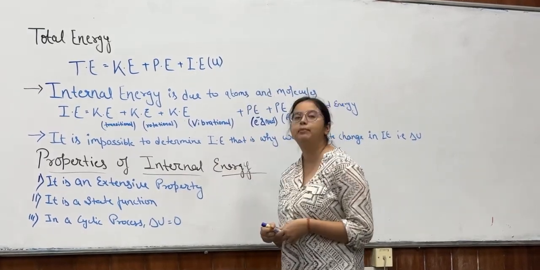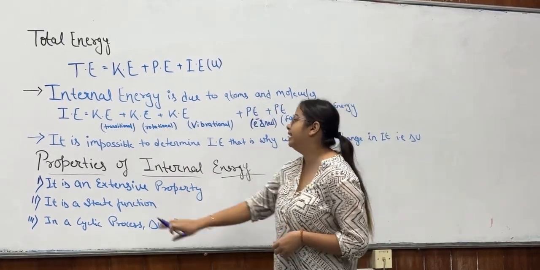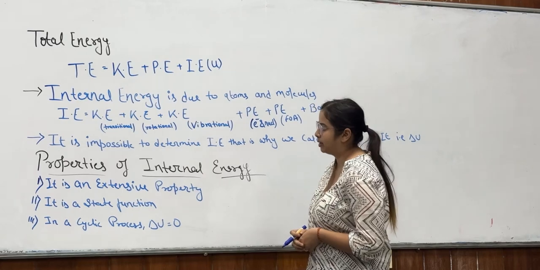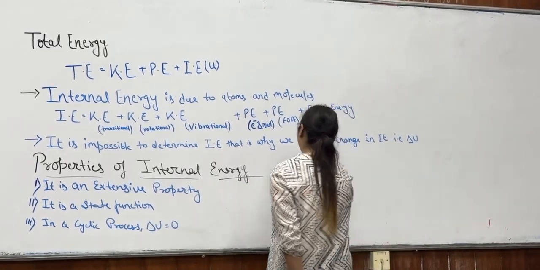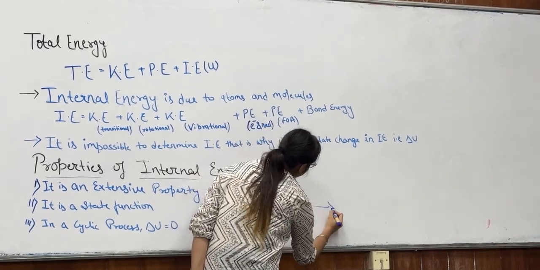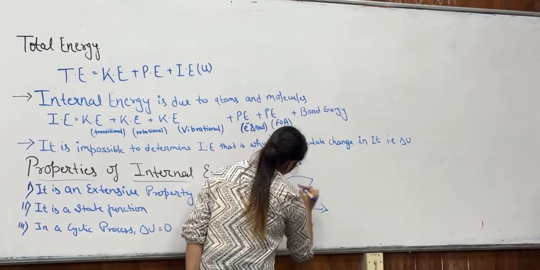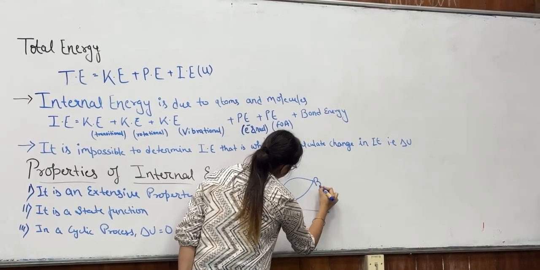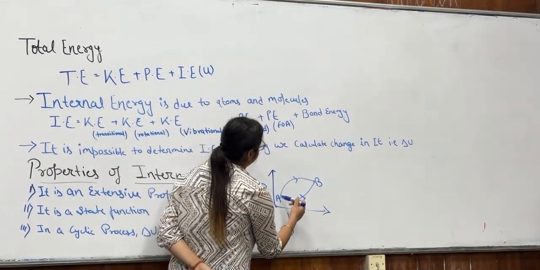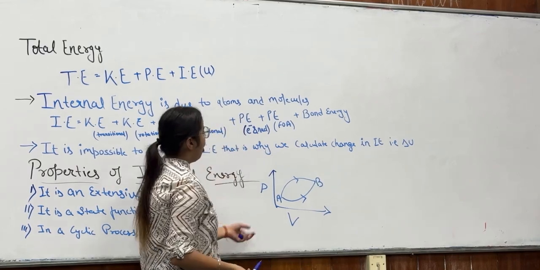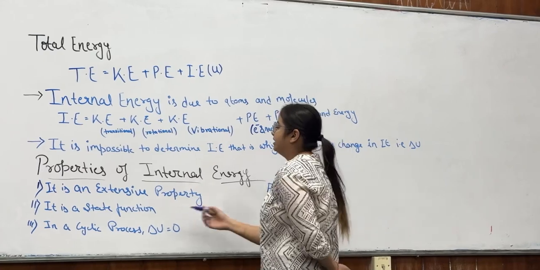Now, we will discuss the properties of internal energy. The first property of internal energy is that it is an extensive property. The next property is that it is a state function, which means when we plot a graph between pressure and volume, the internal energy depends on the final and initial point of the function. It does not depend on the path of the function. That is why it is a state function.